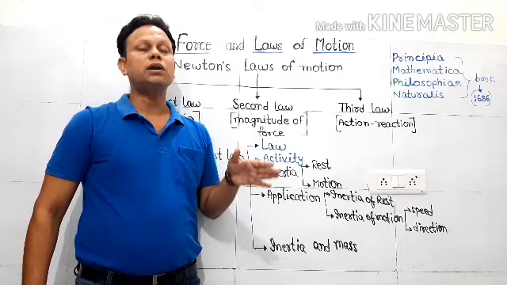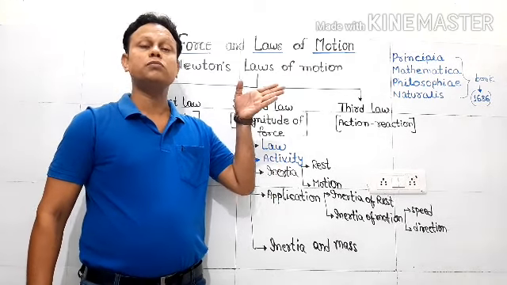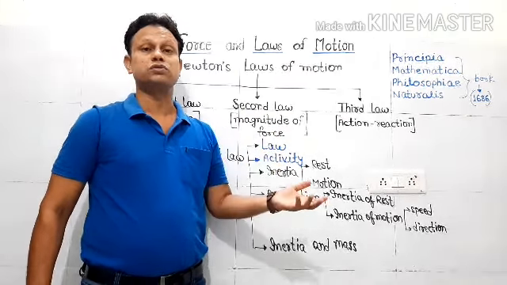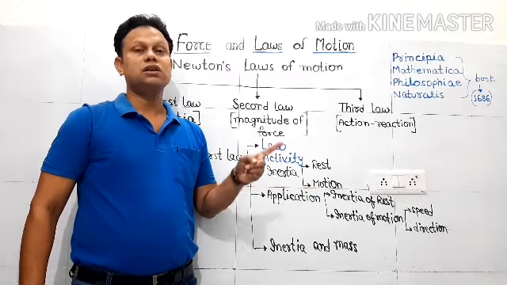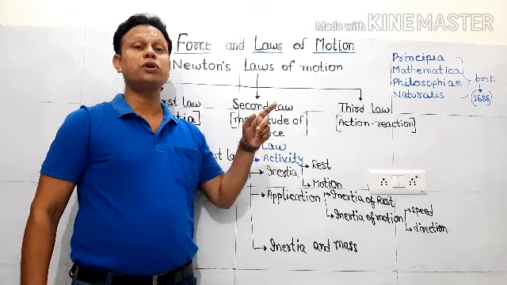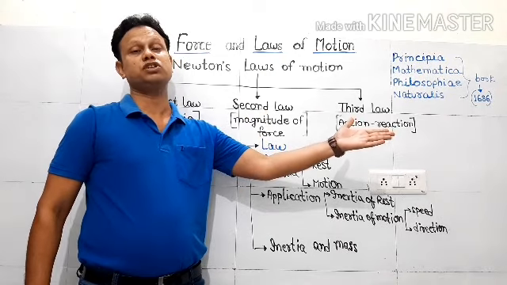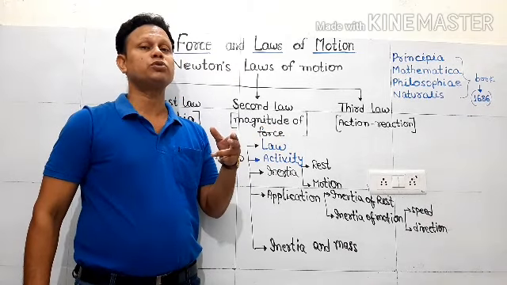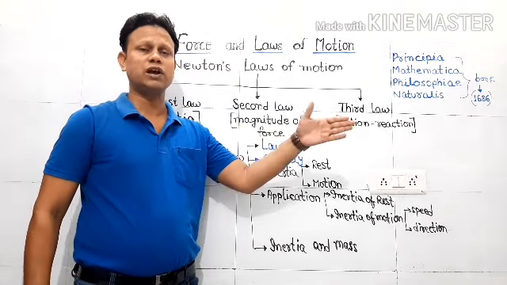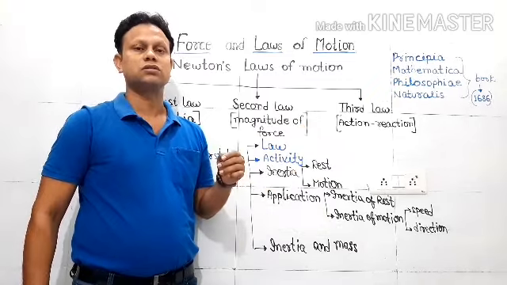But we don't believe how a body can be found in motion when there is no force. But it is found. In the absence of force, it will not bring any change in its motion. That means it will continue with uniform motion, because during uniform motion change is not allowed, neither in the value of speed nor in the direction.